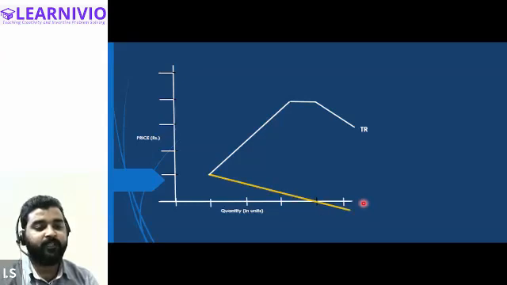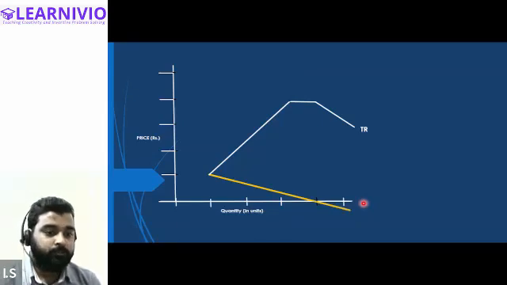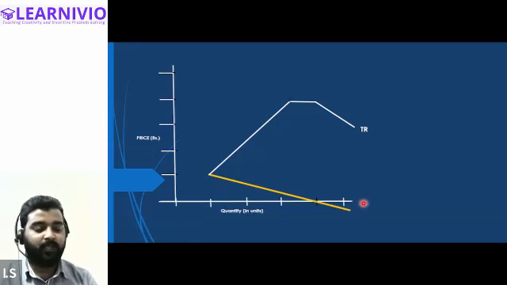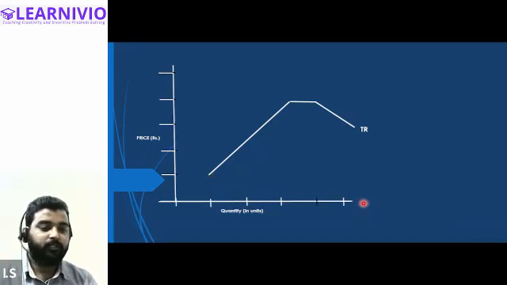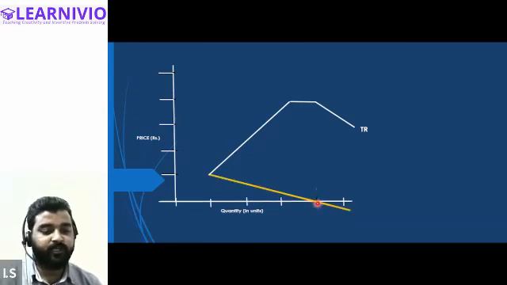It will start from the same point from where the total revenue starts, because at the first unit, total revenue and the marginal revenue always remain the same. But as the output increases, as sellers sell more units of the commodity in the imperfect competition market, you will notice that the marginal revenue goes on declining, and eventually it reaches the point of zero. This is where marginal revenue is getting zero, and finally after reaching zero, it goes further down to negative, so it becomes negative as well. So you can say that this is the marginal revenue curve.